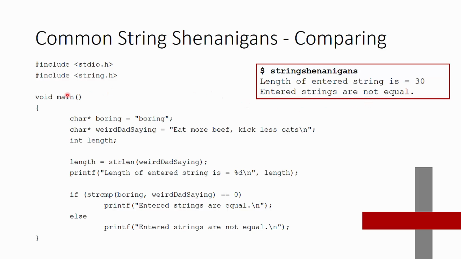So first of all, we're going to define a string, and this one the variable is called boring, and it contains the text boring. This particular string type is called a string literal. It is immutable and cannot be changed, and we'll talk a lot more about that later.